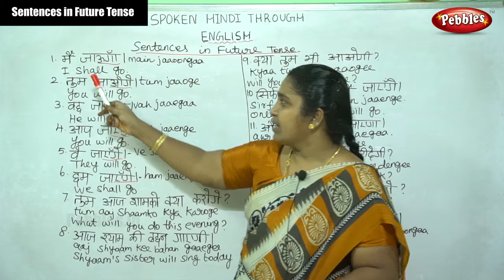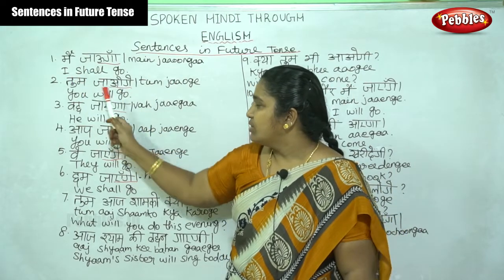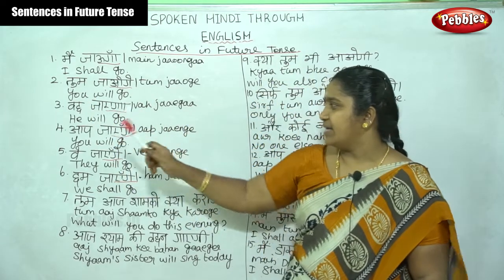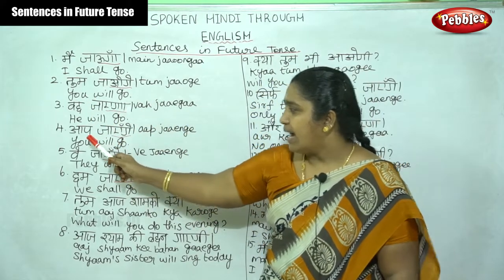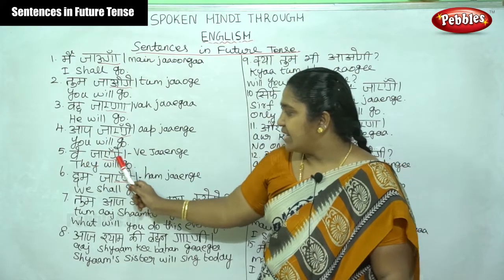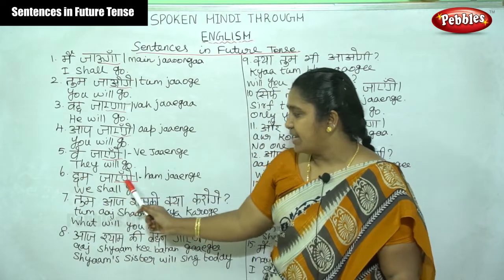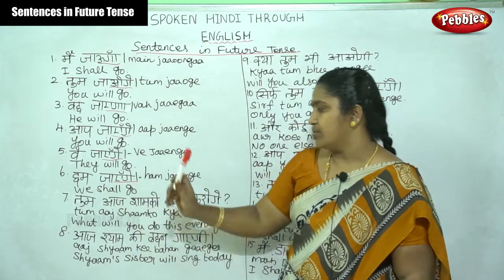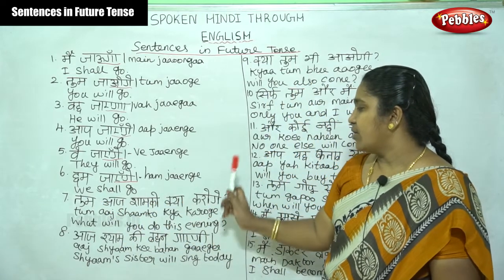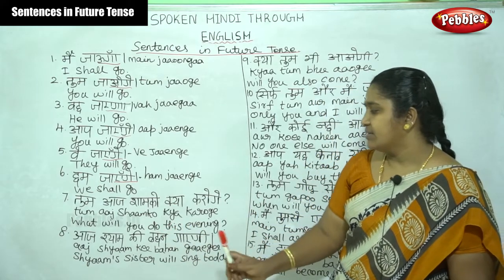Now the first one, मैं जाऊंगा. I shall go. तुम जाओगे. You will go. वह जाएगा. He will go. आप जाएंगे. You will go. वे जाएंगे. They will go. Here also हम जाएंगे. We shall go. तुम आज शाम को क्या करोगे? What will you do this evening?